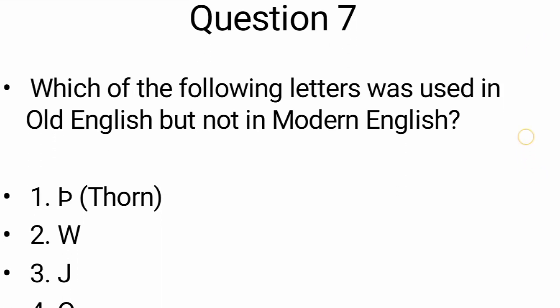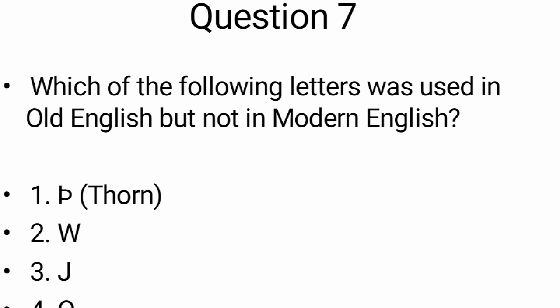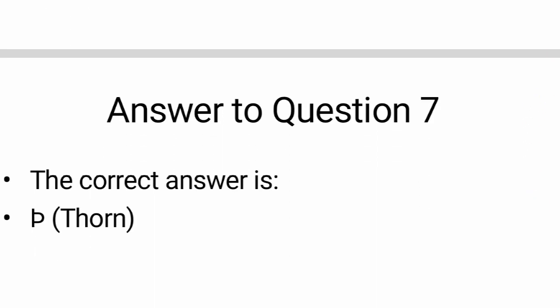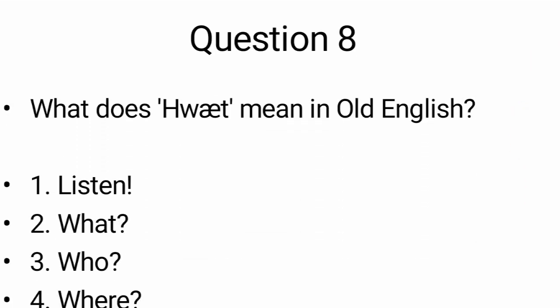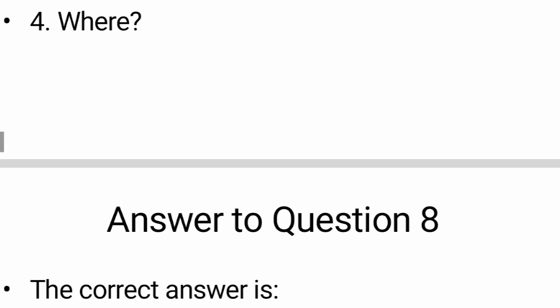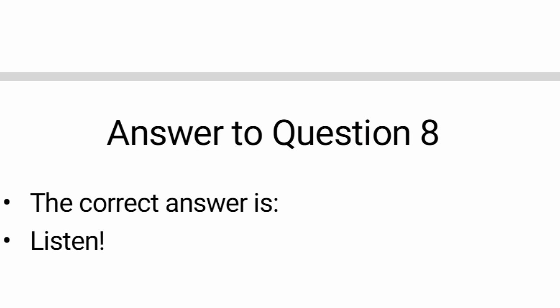Question number 7: which of the following letters was used in Old English but not in Modern English? So let's see the correct answer. The correct answer is thorn. Question number 8: what does wæt mean in Old English? What will be the correct answer? There are options: listen, what, who or where. So the correct answer would be listen. Wæt means listen.